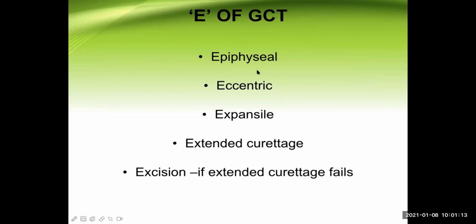See this, all of these start with the letter E. This is an epiphyseal tumor, there's no doubt about it. Epiphyseal means this tumor is present towards the end of the bone, especially the long bones. But sometimes they are present in the hand and even in the vertebra. They are eccentrically placed. They are expansile masses, they make the bone wide at that area.